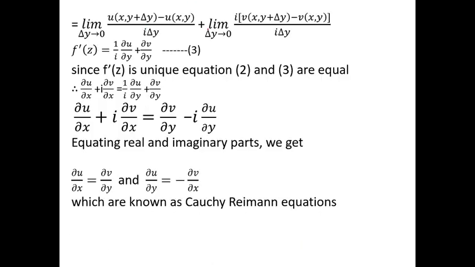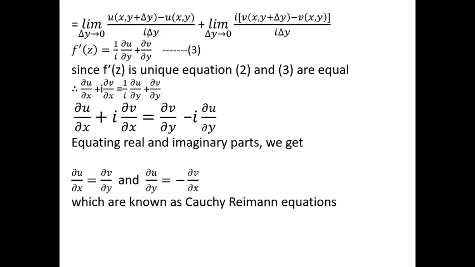Now, separate the real part and imaginary part, we get like that. Then apply the limit for the real part and the limit for the imaginary part. We obtain limit delta y tends to 0, [u(x, y plus delta y) minus u(x, y)] whole divided by the denominator. What is the denominator? i times delta y, plus limit delta y tends to 0, i times [v(x, y plus delta y) minus v(x, y)] whole divided by i times delta y. Here 1 by i is a constant, take it outside, then this can be written as the changes of u with respect to which variable? y.